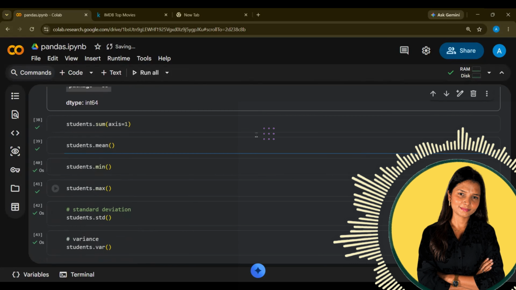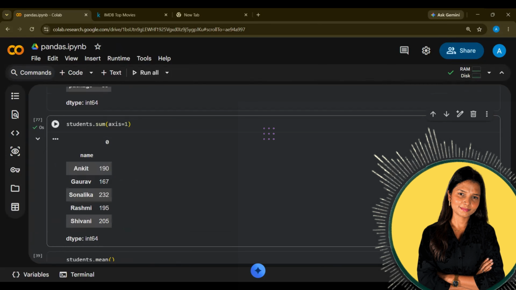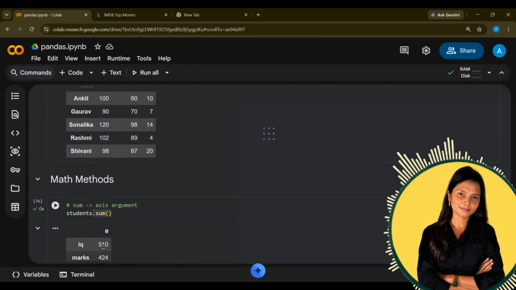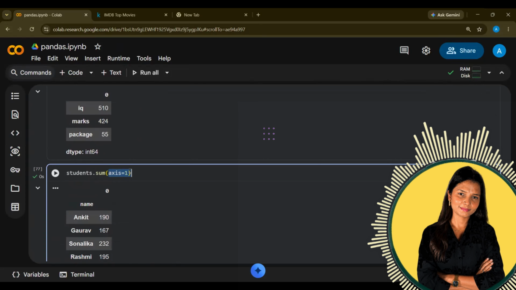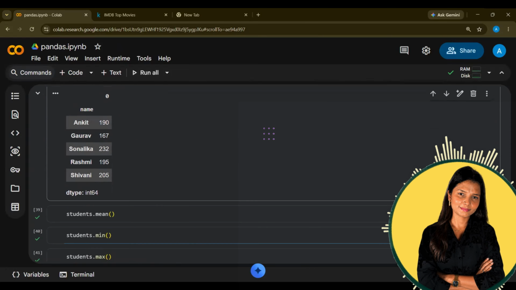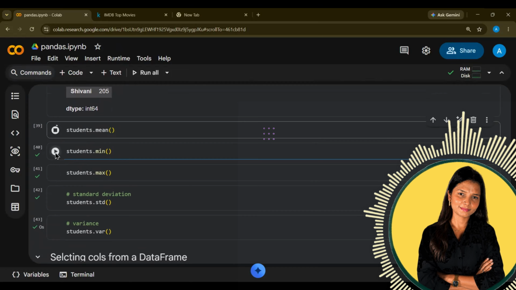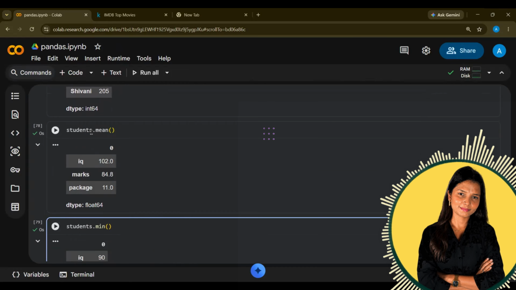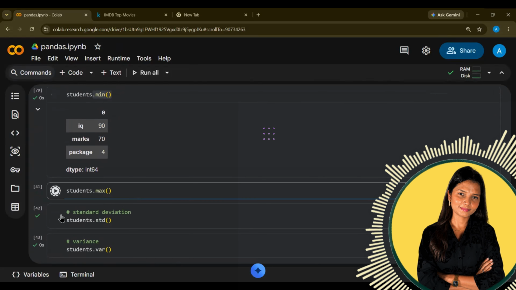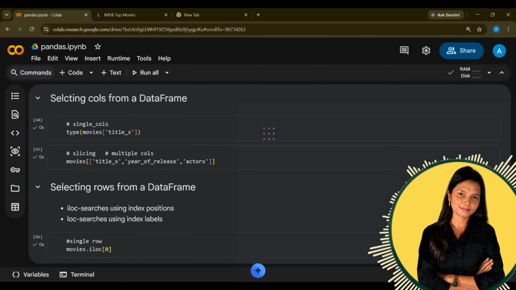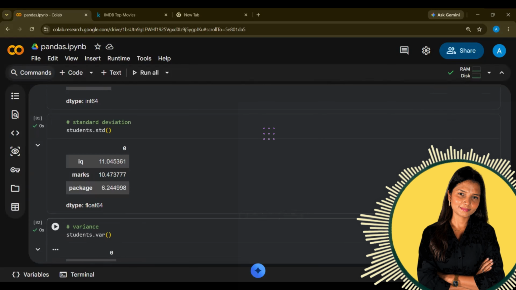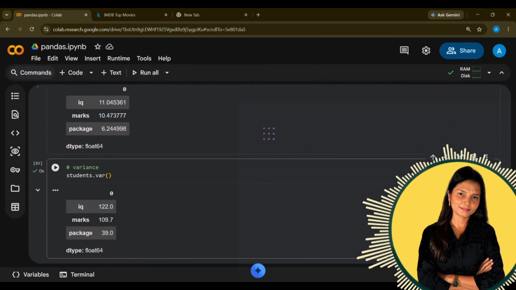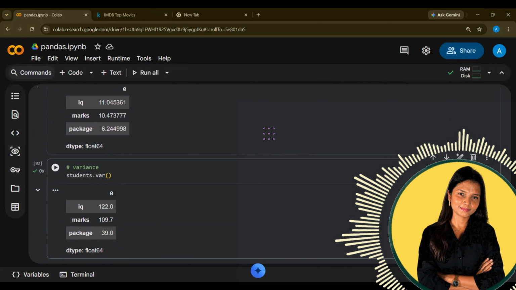Now, next is sum with axis equal to 1. Now this goes as rows. This was as columns. By default, when you write sum, it will go as columns. But when you write axis equal to 1, it goes as horizontal, which is as a row. Correct? If you want to calculate mean, minimum value, maximum value, we have direct functions. Dot mean, dot min, and dot max for the maximum value, dot std, which is the short form of standard deviation, and the variance also, var. Mathematically, you should definitely understand what standard deviation and variance are.